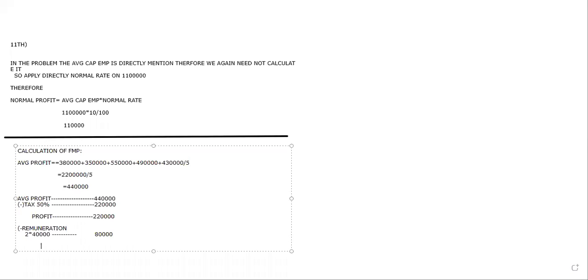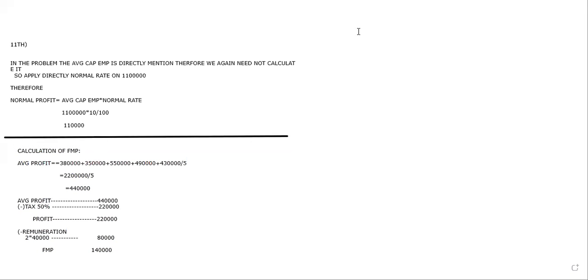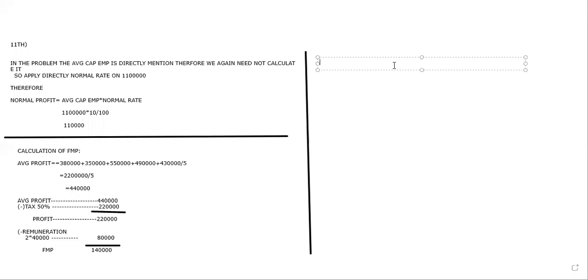So my FMP now is 1,40,000. Now this is it, so here I'm underlining it. Now I'm going to find out super profits. Super profits is equal to FMP minus NP.